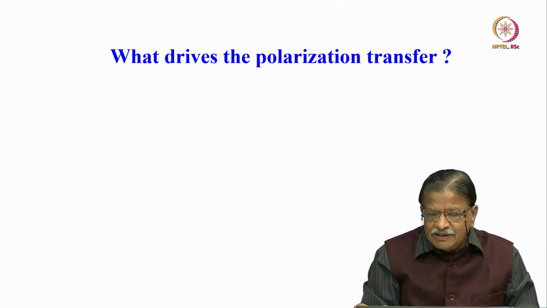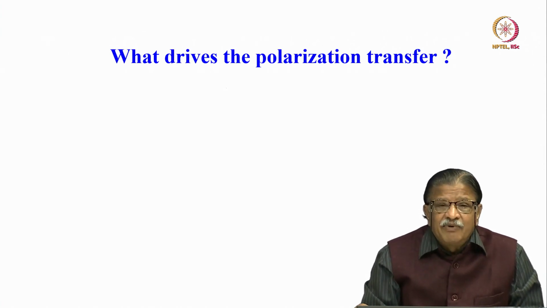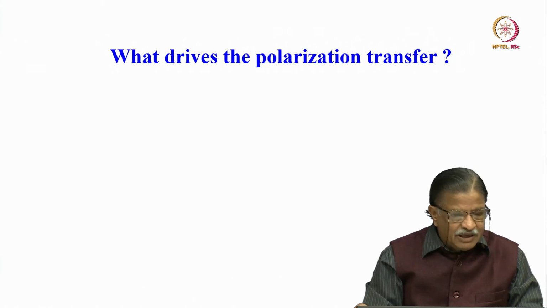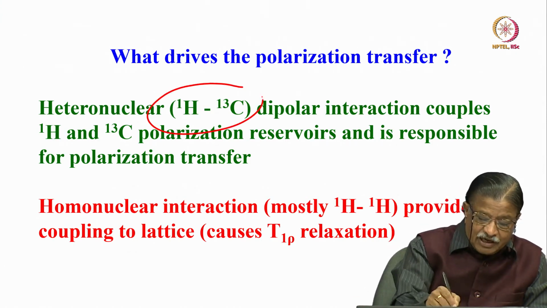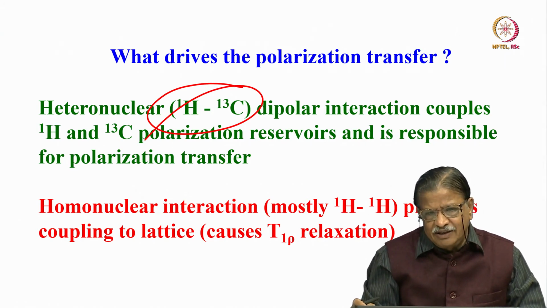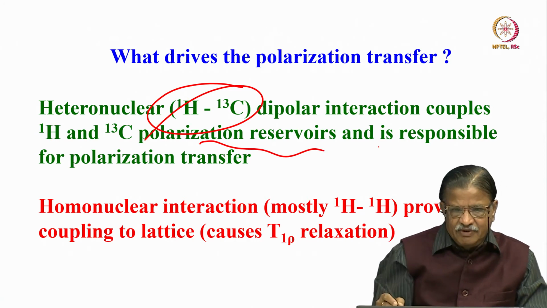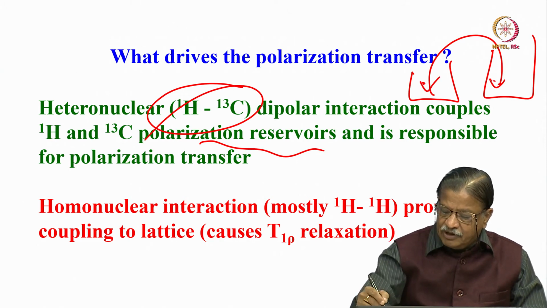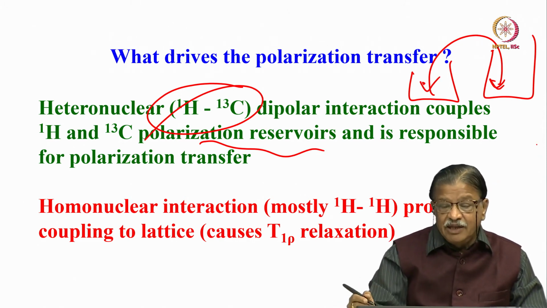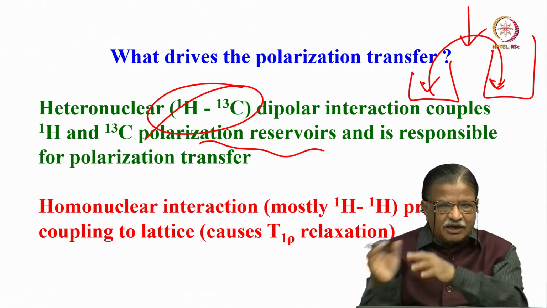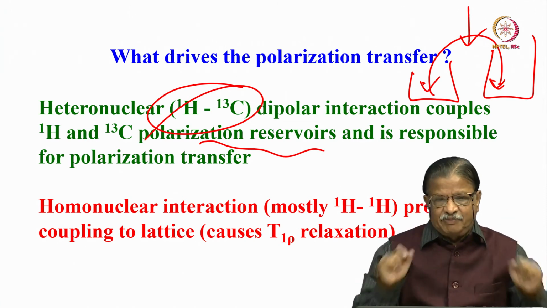Okay. Now you may ask me a question: what is that mechanism which drives the polarization transfer? How does it happen? Spins talk to each other, they give energy, but how? Remember, there is a heteronuclear dipolar coupling, carbon and proton. This heteronuclear dipolar interaction couples proton and carbon reservoirs. I have a proton bath here and a carbon bath here, and the energy transfer from proton to carbon takes place between these two baths using dipolar interaction. It is the heteronuclear dipolar interaction, between proton and carbon, through which this energy transfer takes place.